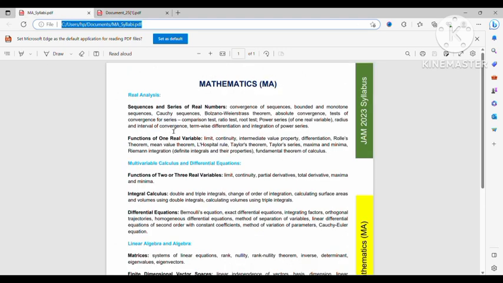If you see the syllabus of the IIT JAM exam, this part is basically real analysis. And for real analysis, sequence and series is a very important topic. At least 10 marks will come from this topic, including power series. In this part, you have to read convergence of sequences very well.